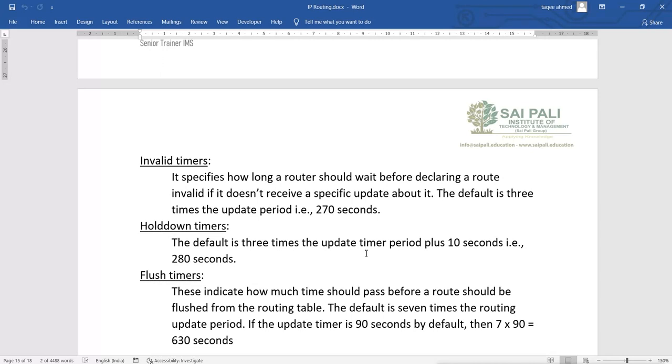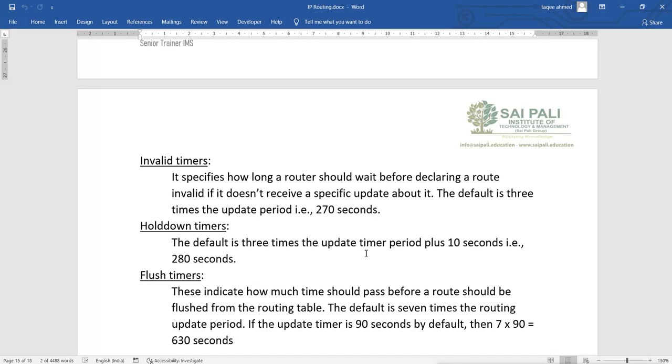So that if any router misses one update it can get the other update the second time, or if it misses the second time, then it can get it the third time. But if it is not getting it the third time, then the route will be invalid, that is, after 3 updates, 270 seconds.